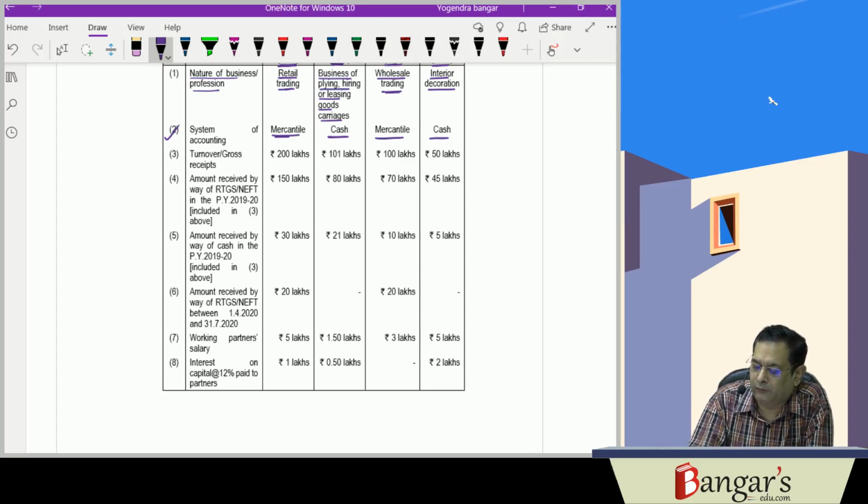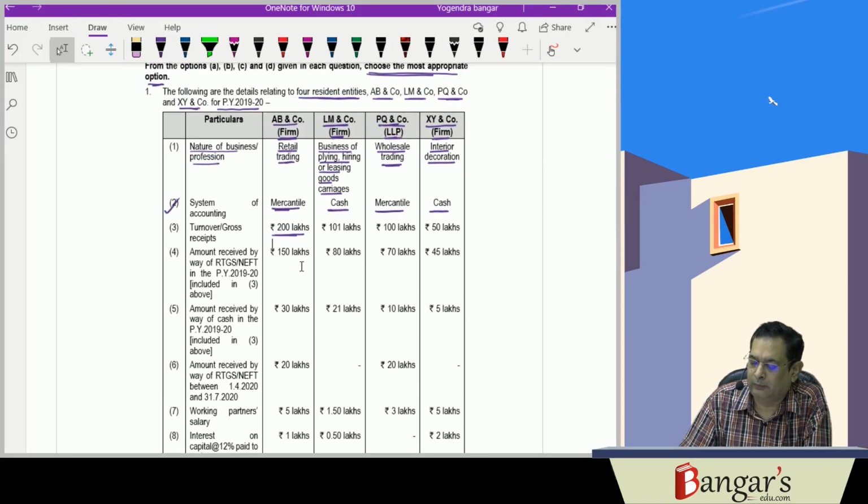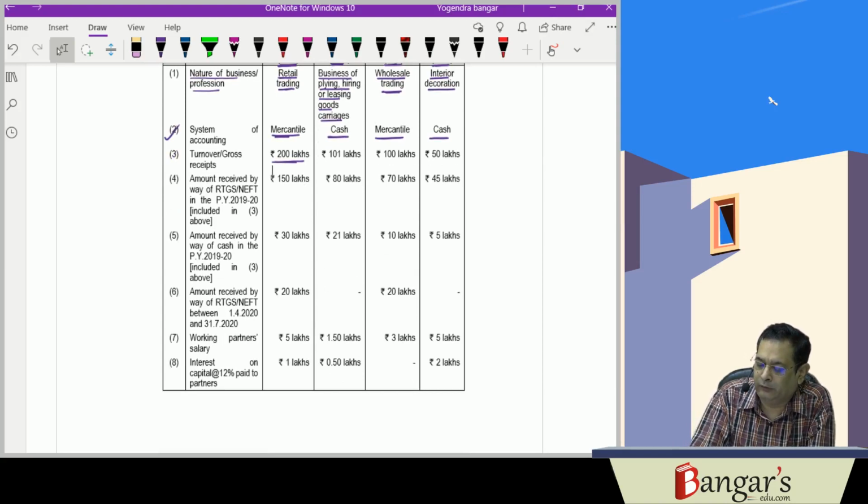Then turnover information has been provided. Turnover or gross receipts are 200 lakhs for AB and Company, 101 lakhs for LM and Company, 100 lakhs for PQ and Company, and 50 lakhs for XY and Company. Then this much amount has been received by way of RTGS or NEFT in previous year 1920, included in the above.